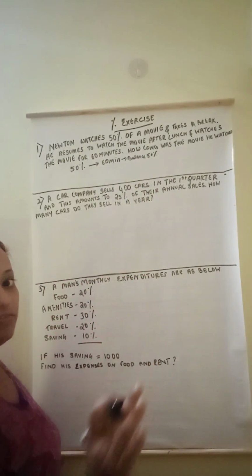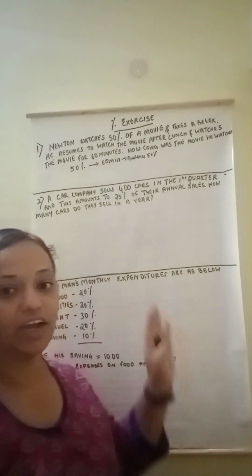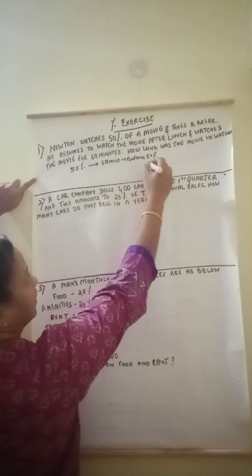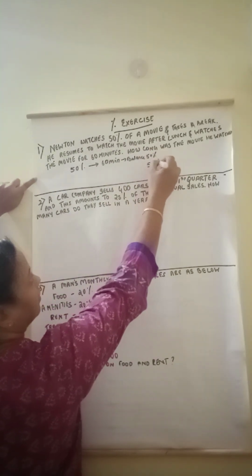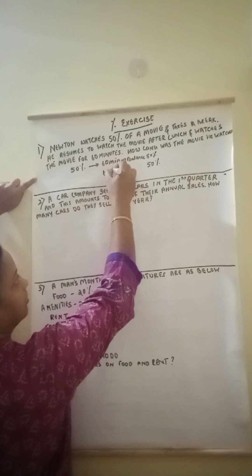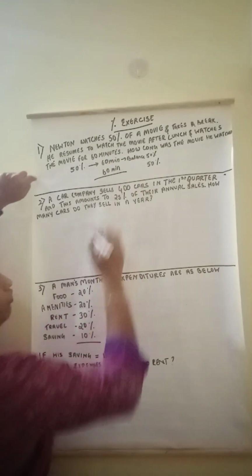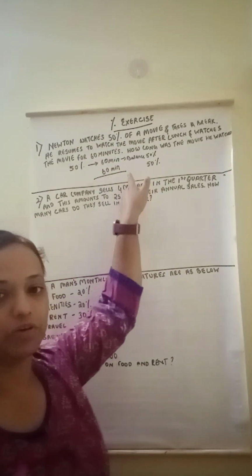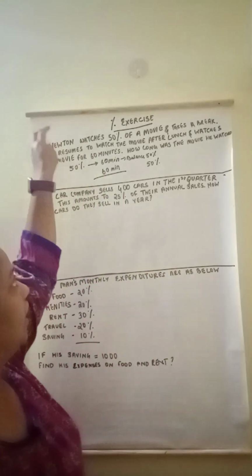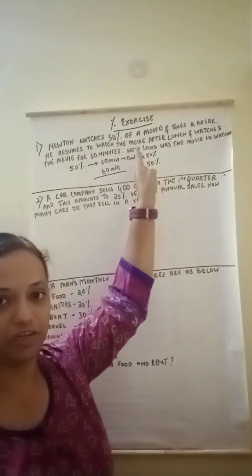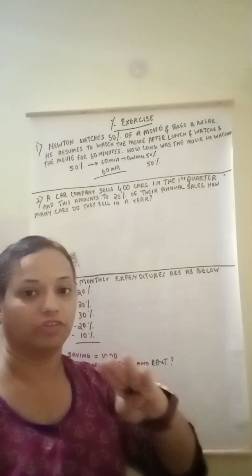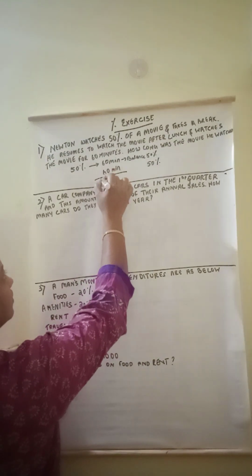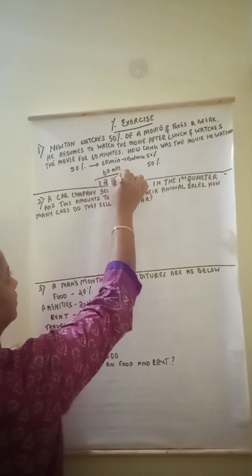So for 100%, 50 and 50, 100%. So 50% is 60 minutes. The balance 50% will be another 60 minutes, right? So before taking the break, he has watched 50% of the movie. That means he has watched 60 minutes of the movie before the break that he took. After the break, he watched for another 60 minutes. That is the other 50% of the movie that he watched. So 60 and 60. So the movie lasted for 120 minutes.